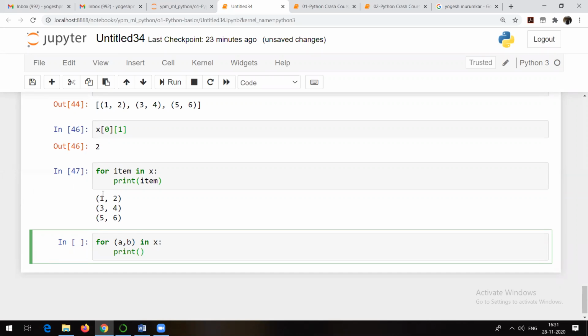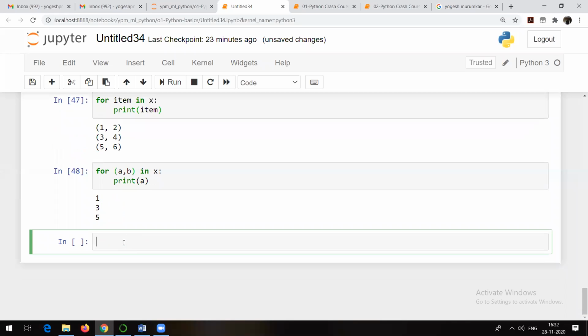Suppose I will first of all show you the same output in another way. What I will do is for a comma b in X, print a, or let me show you 135. Print a, or maybe it should be a comma b, and let me run it. Now see, 135 I got, right?